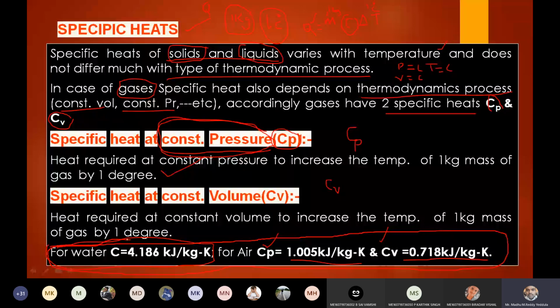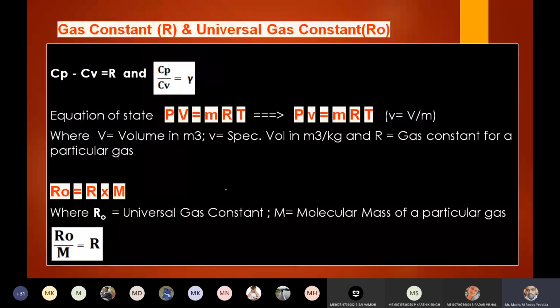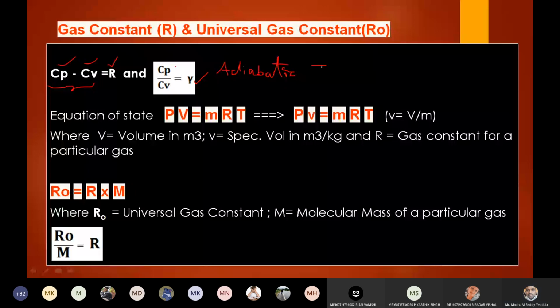Okay, and there is a certain relation between Cp, Cv, and R, as you might be aware. The difference of Cp and Cv is nothing but the gas constant of that particular gas. This is the difference, and the ratio of Cp and Cv is gamma. Gamma is called the adiabatic index. What is the value of the adiabatic index for air? Anyone? Adiabatic index for air.